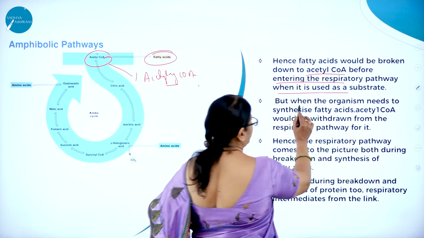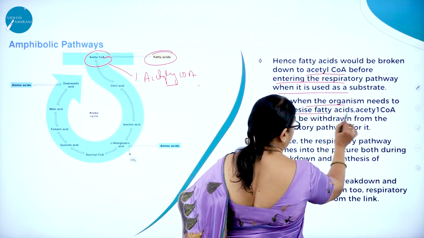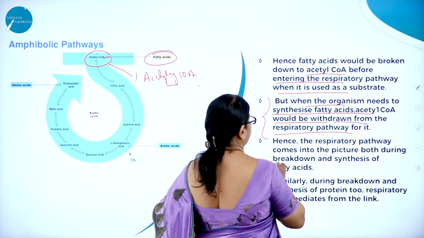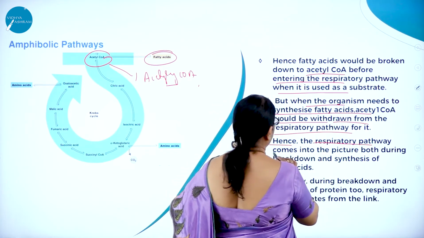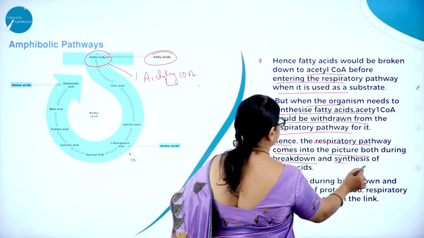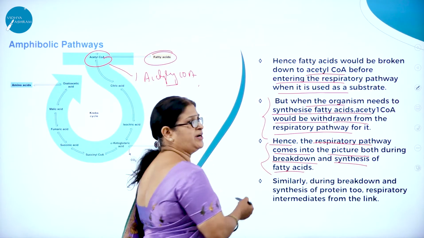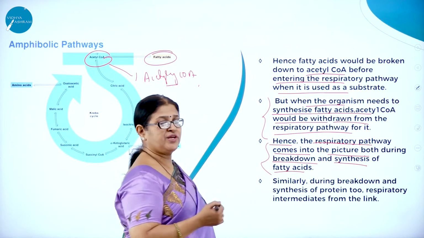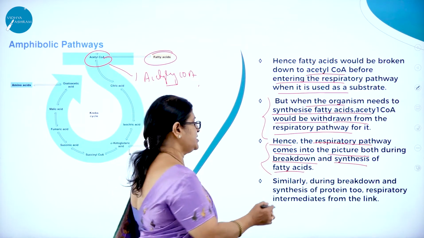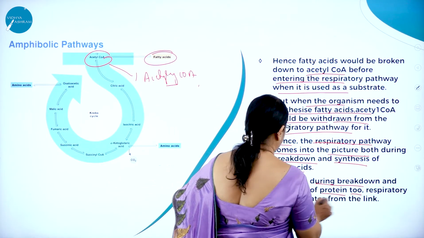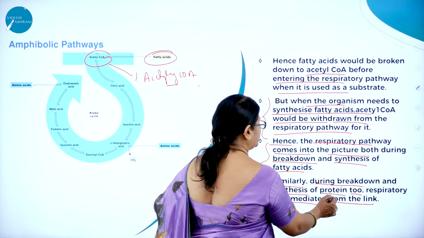But when the organism needs synthesis of fatty acids, acetyl-CoA would be withdrawn from the respiratory pathway for it. Hence, the respiratory pathway comes into the picture both during breakdown and synthesis of fatty acids. Hence, we call it what? It is used for both anabolism and catabolism. Hence, we use the word amphibolic pathway. Similarly, during breakdown and synthesis of protein, respiratory intermediates form the link.